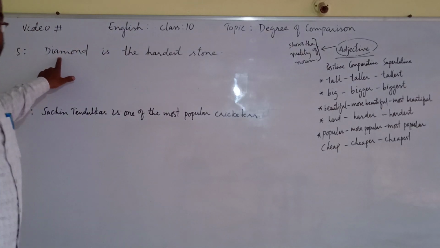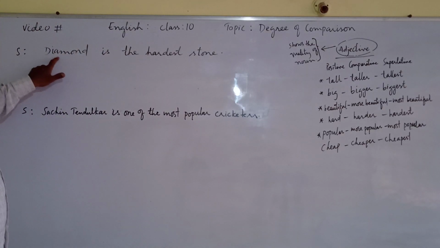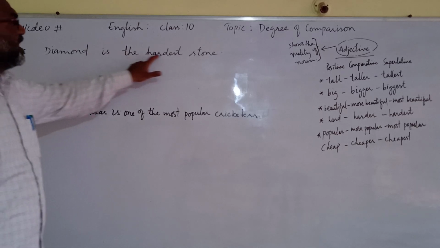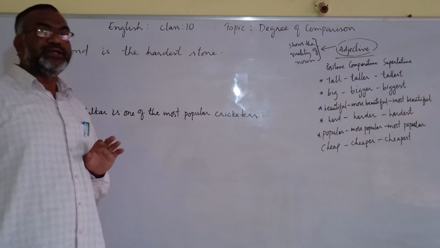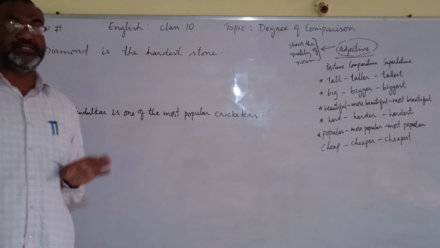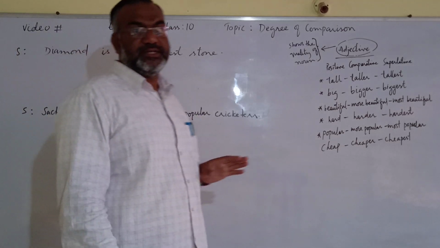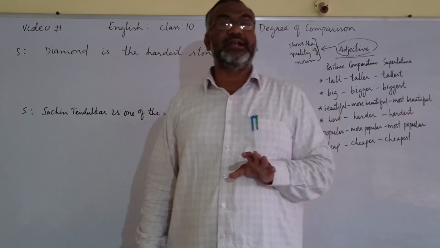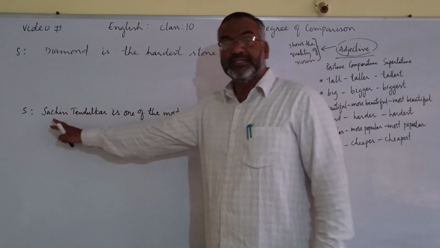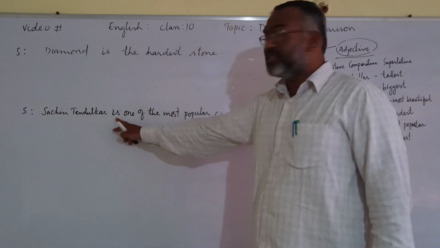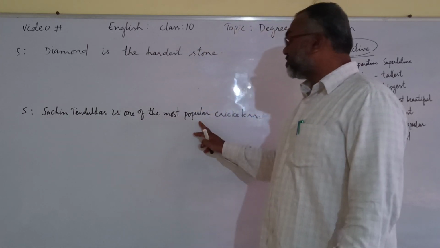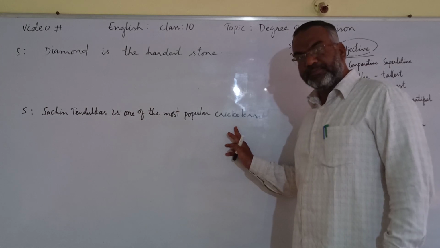But here I have written superlative. See, the sentence is: Diamond is the hardest stone. And the second sentence is: Sachin Tendulkar is one of the most popular cricketers.